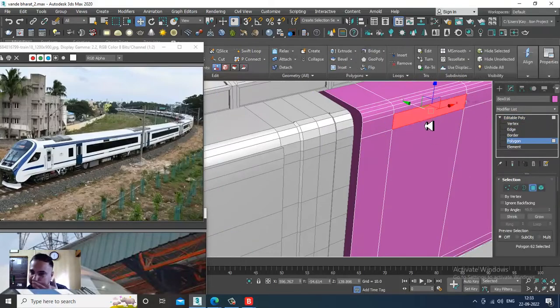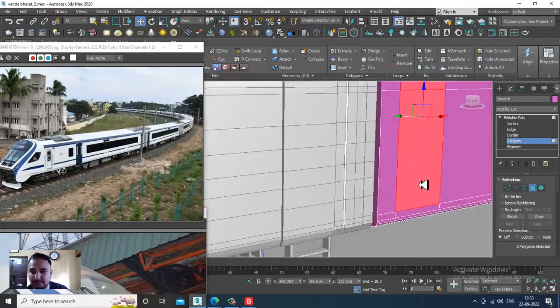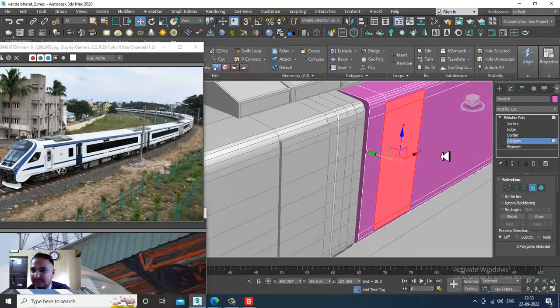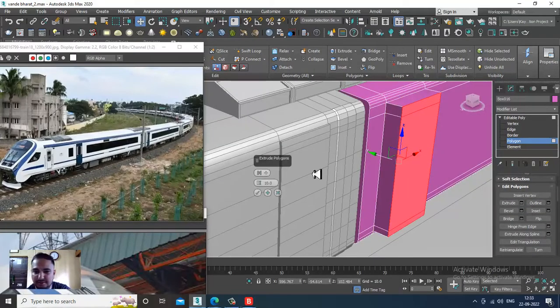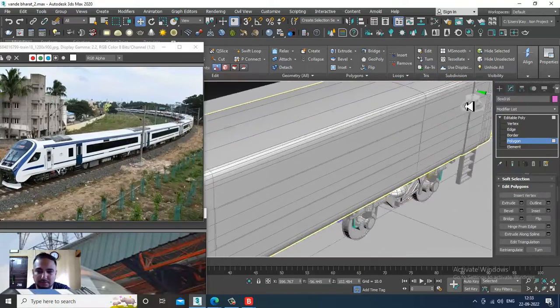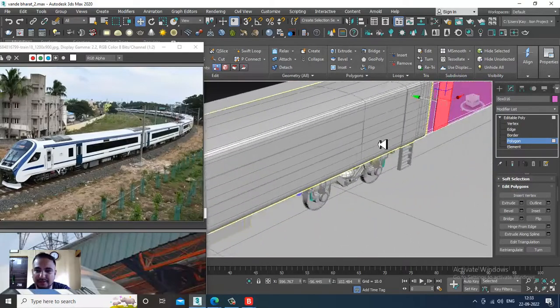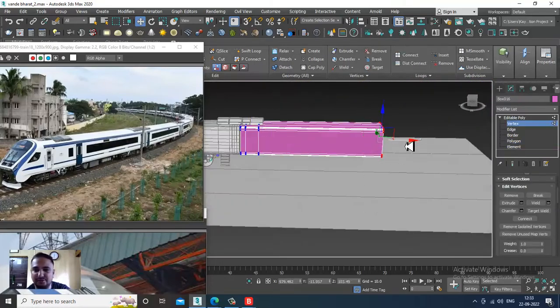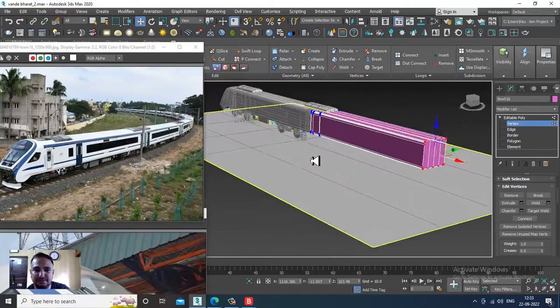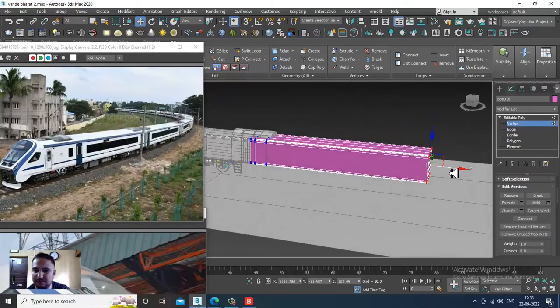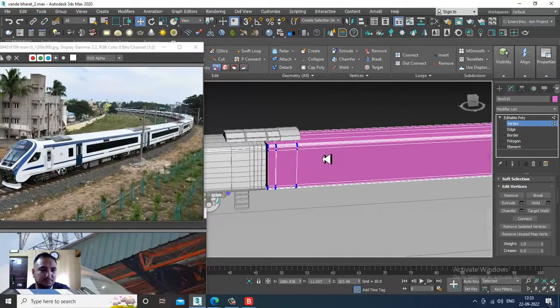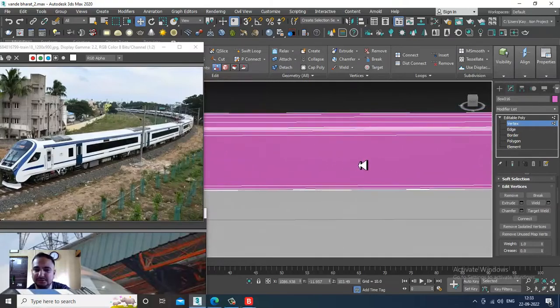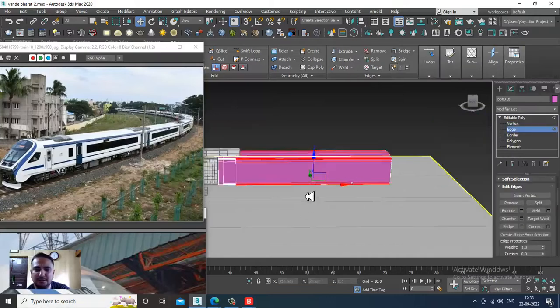Select these polygons and let's slightly give a bit of extrude over here. We can slightly assign a bit of extrude. I'll again shift it back a bit. Now the same way we'll be just duplicating that.